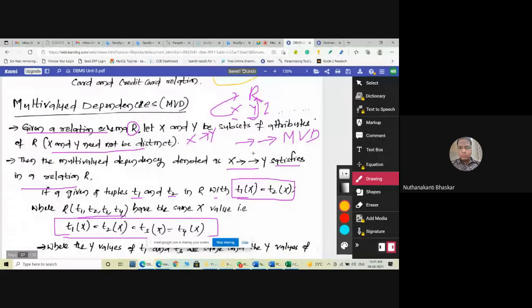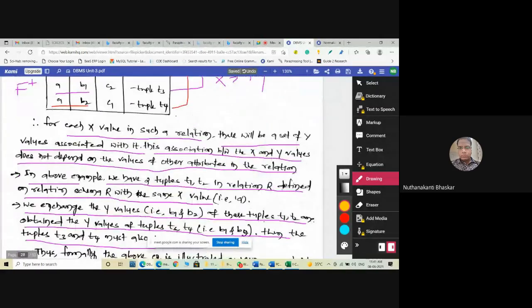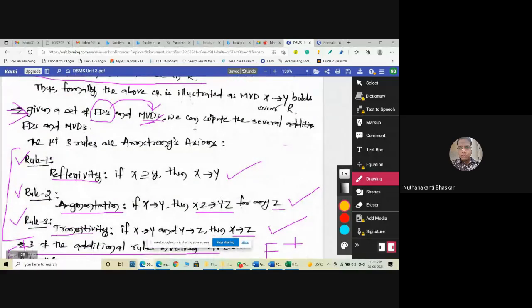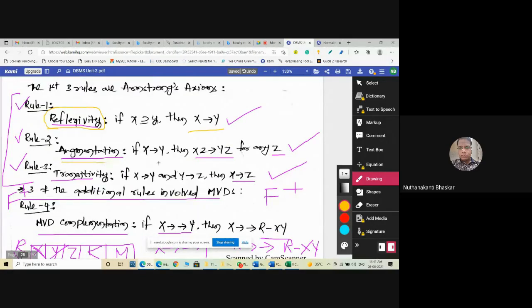As per this theory, we have the formulas based on the Armstrong axioms. The first three rules are common. That is reflexivity: if y is a subset of x, then x determines y. Then augmentation: if x determines y, then xz determines yz for any z.